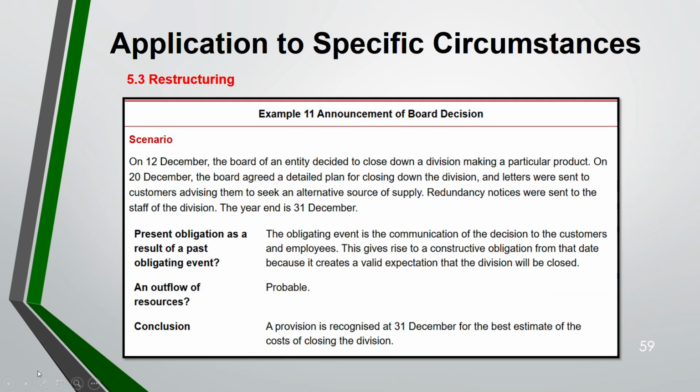Next, here the board has announced. So on 12th December, the entity again decides to close down. This is the same scenario, they have just changed some event. Now they have decided they will close down, and on 20th December, they have agreed a detailed plan and letters were sent to those who are going to get affected. Redundancy notices also were sent to the staff. Here, there is a present obligation, okay, because you have communicated it to the customers and employees, that means this gives rise to a constructive obligation. Outflow of resource, probable. Therefore, you will recognize a provision at 31st December.